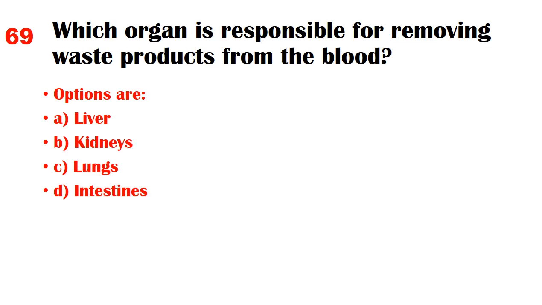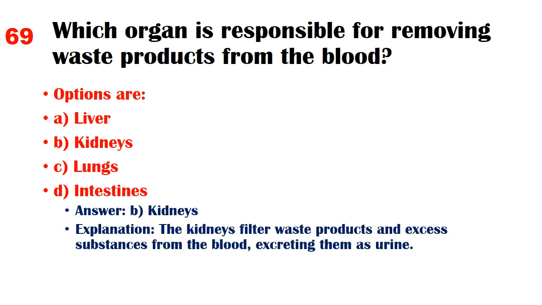Which organ is responsible for removing waste products from the blood? Options are A. Liver, B. Kidneys, C. Lungs, D. Intestines. Answer. B. Kidneys. Explanation. The kidneys filter waste products and excess substances from the blood, excreting them as urine.